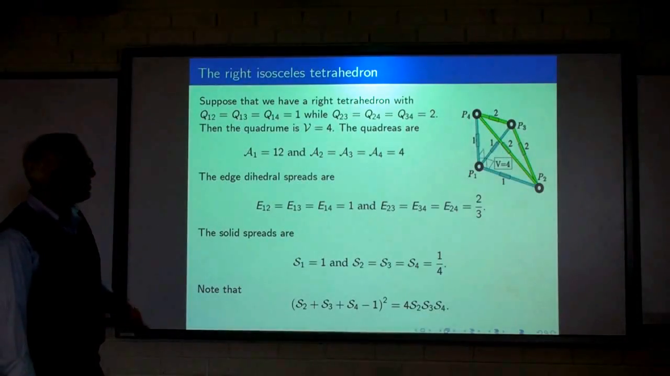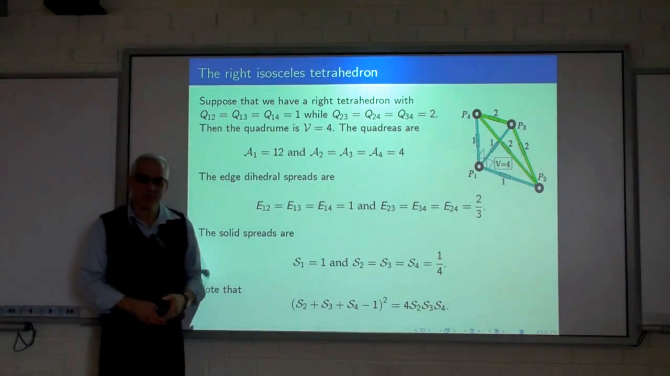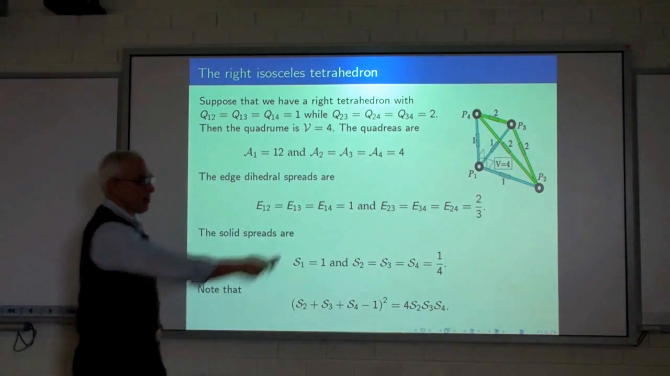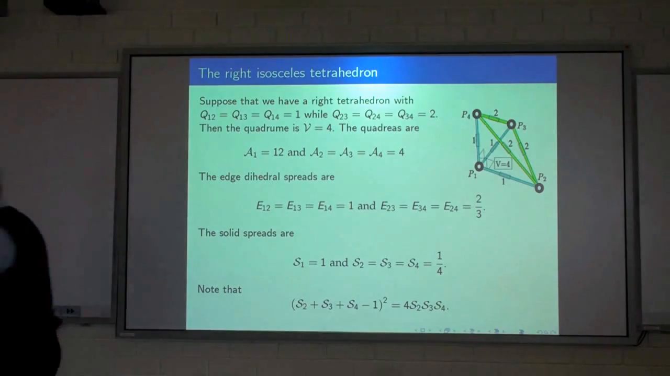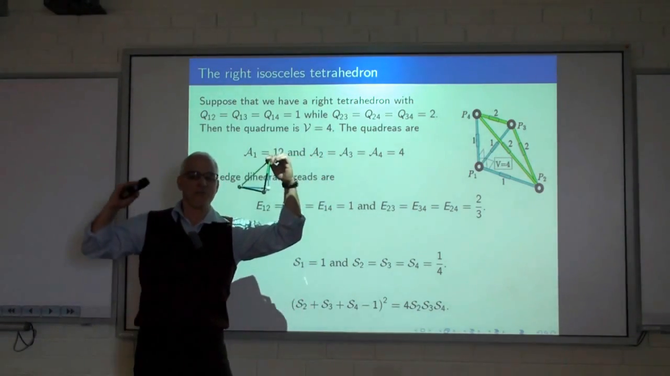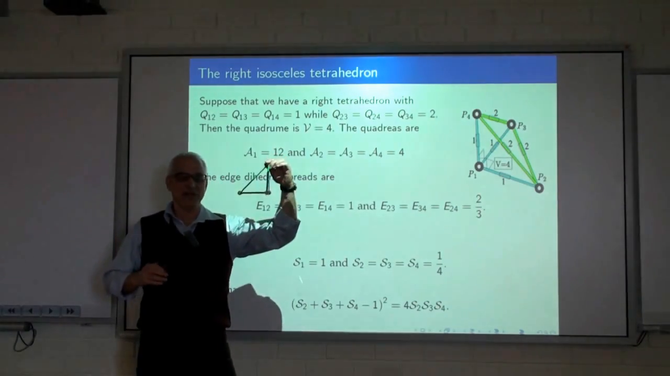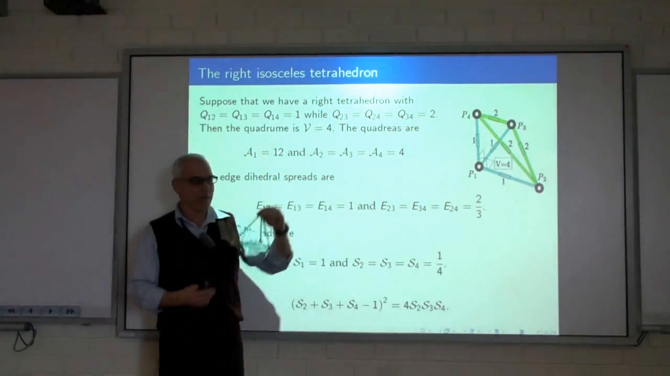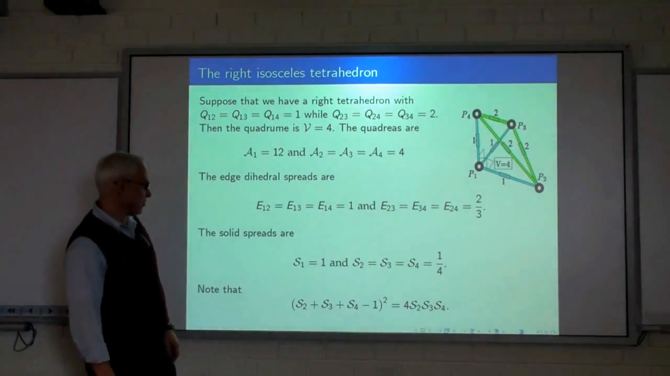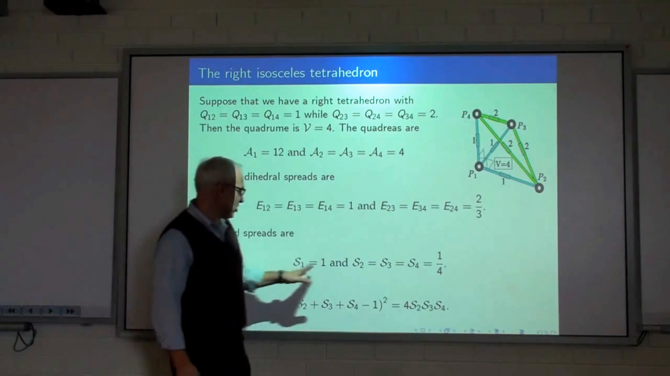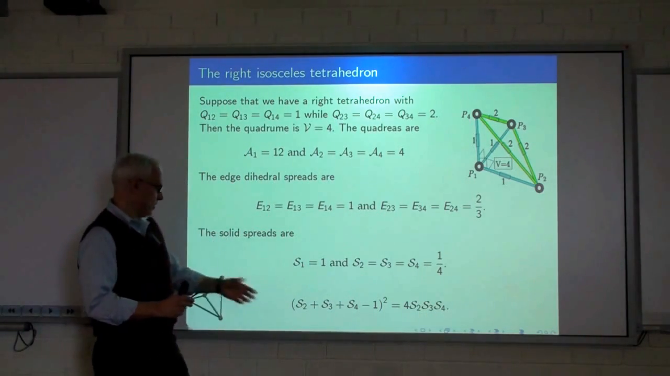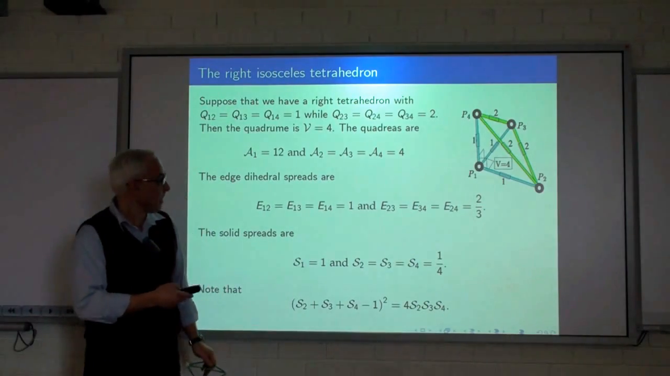Okay, so what are the analogs in 3 dimensions? The analog of the right triangle is this right isosceles tetrahedron. There it is, and you can make it with Zome. But for that you need the green struts. The green struts are one level up, I haven't talked at all about them. That's an innovation that allows you to make things like this. And anyway, here are the quadrances, the edge dihedral spreads. There's 2/3 there. The solid spreads 1/4. And that's a Pythagorean example.